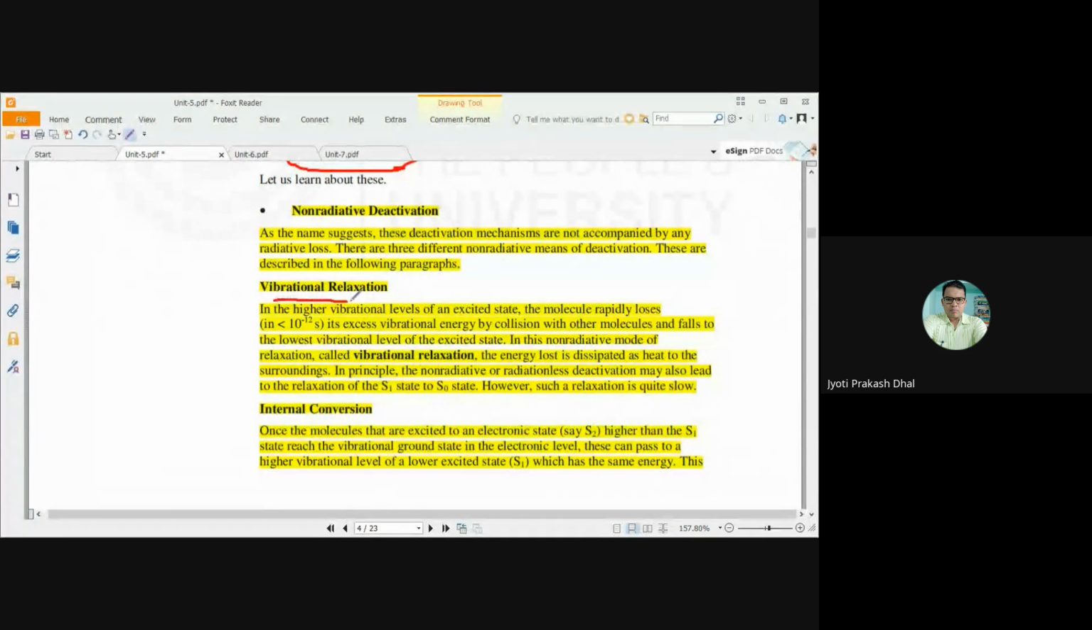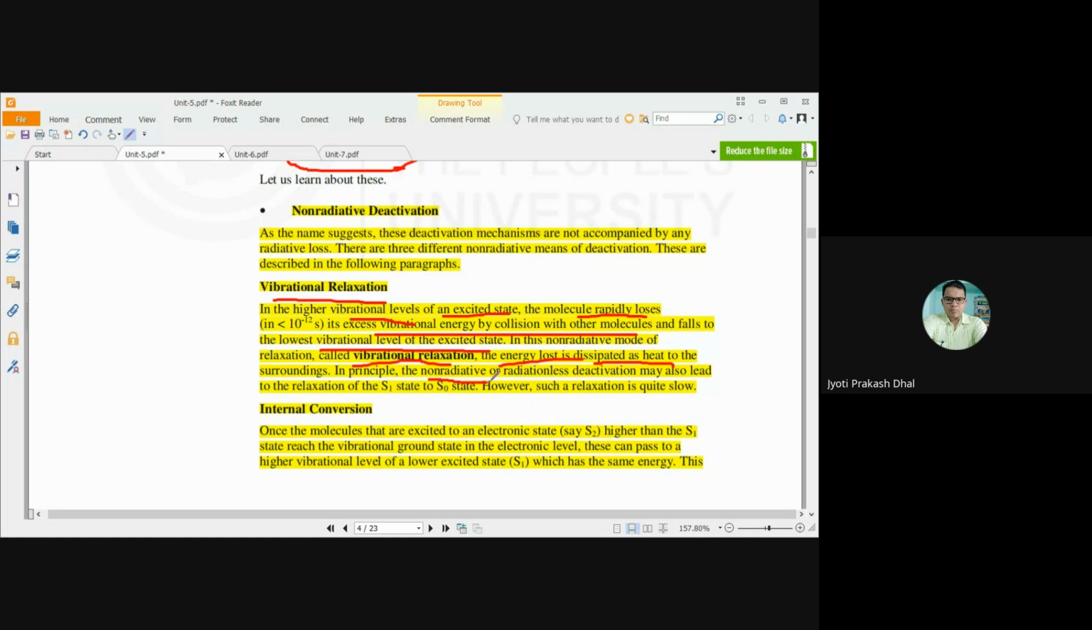The first one is vibrational relaxation. In the higher vibrational levels of an excited state, the molecule rapidly loses its excess vibrational energy by collision with other molecules and falls to the lower vibrational energy level of the excited state. In this non-radiative mode, called vibrational relaxation, the energy lost is dissipated as heat to the surroundings. In principle, non-radiative deactivation may also lead to relaxation of the S1 state to the S0 state. However, such relaxation is quite slow.